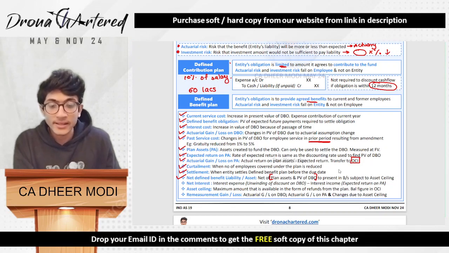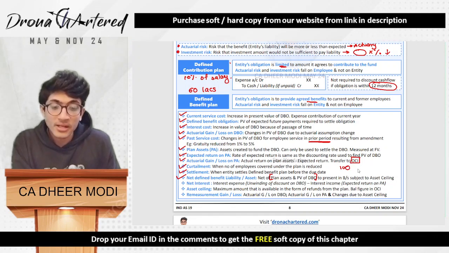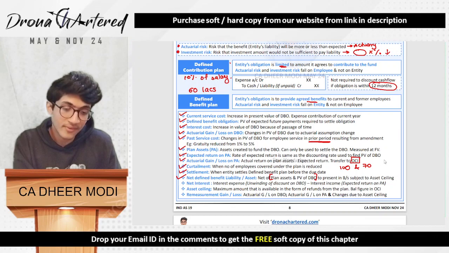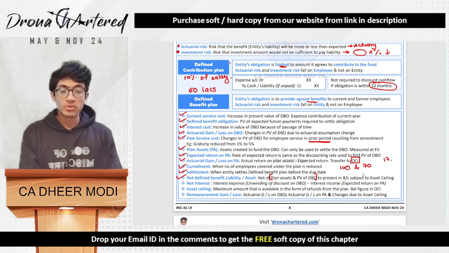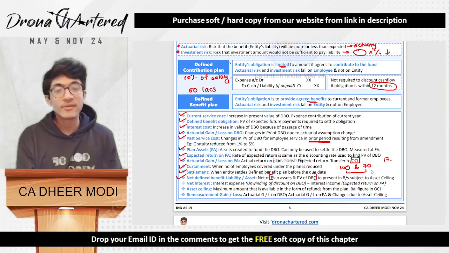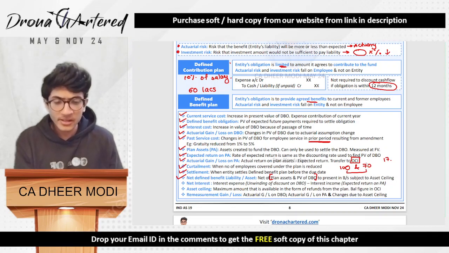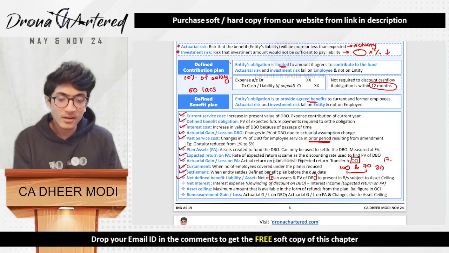That means if your plan assets are, say, 100 and your present value of defined benefit obligation comes to only 70, but an asset ceiling has been specified of, say, rupees 17. In such a case, because you have assets more than your liability, you have 30 rupees extra.